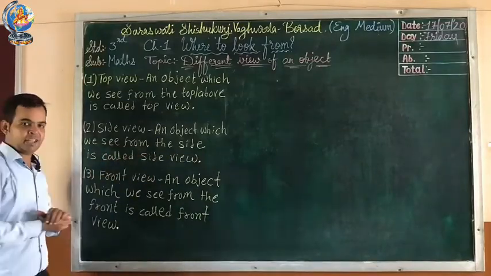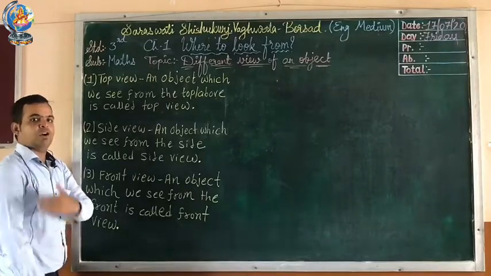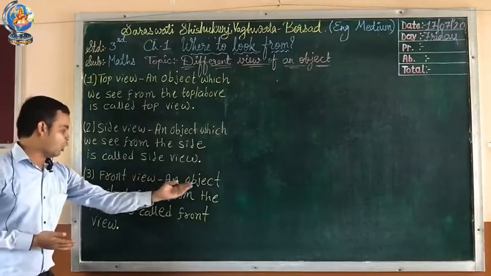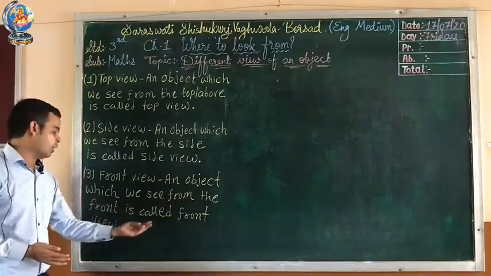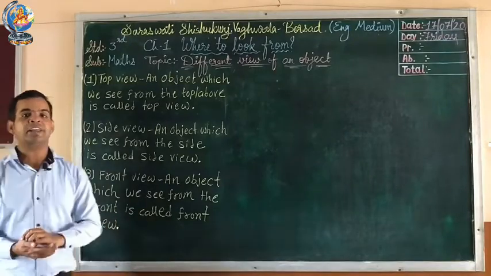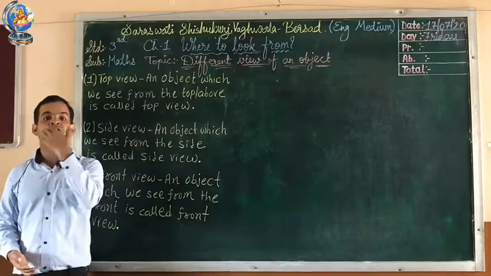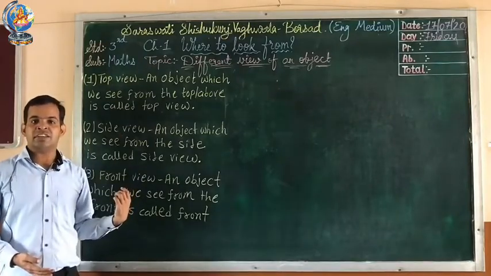For example, here you can see my side view. Third is front view: an object which we see from the front is called front view. For example, here you can see me, this is my front view. Understood these three views?